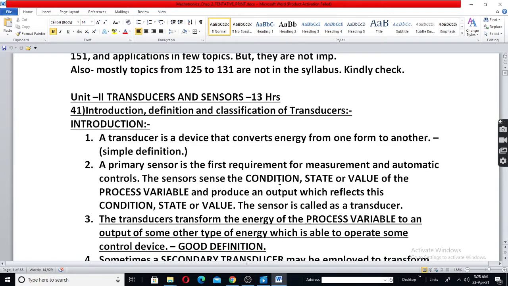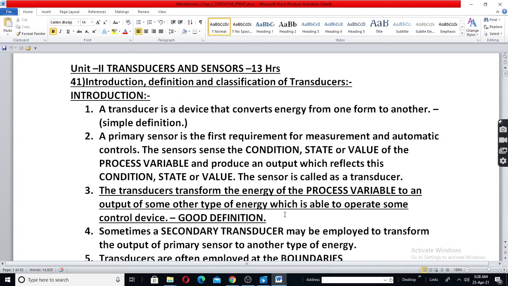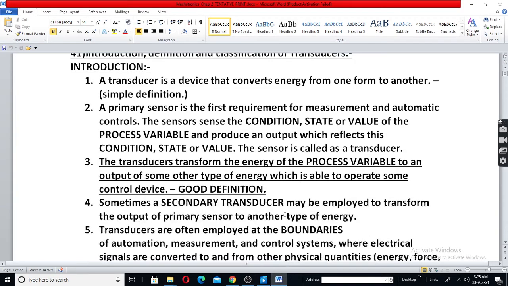Once the sensor senses the input or the physical condition, say pressure, temperature, etc., then the sensor output is given to another device, say a secondary transducer, which converts it into the required form, the required signal. So a transducer may have a primary sensor and a secondary sensor.